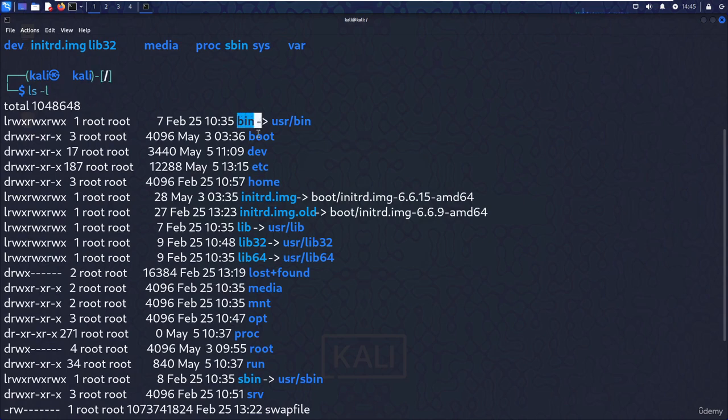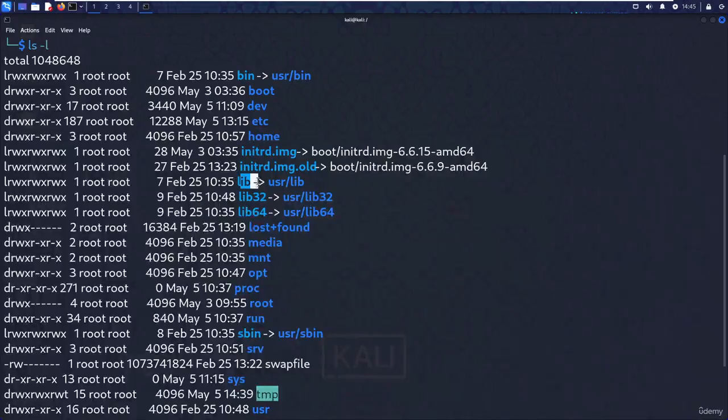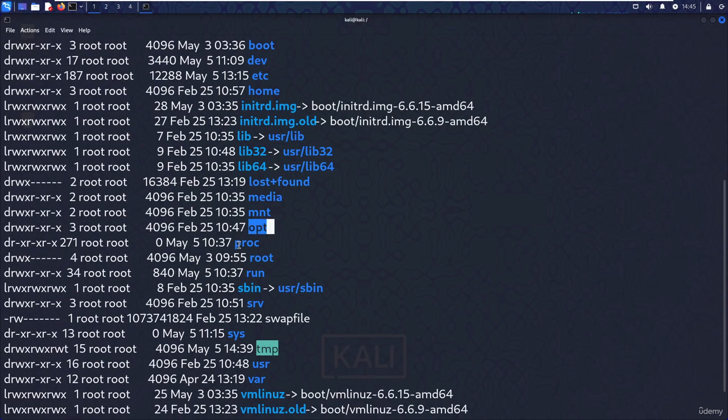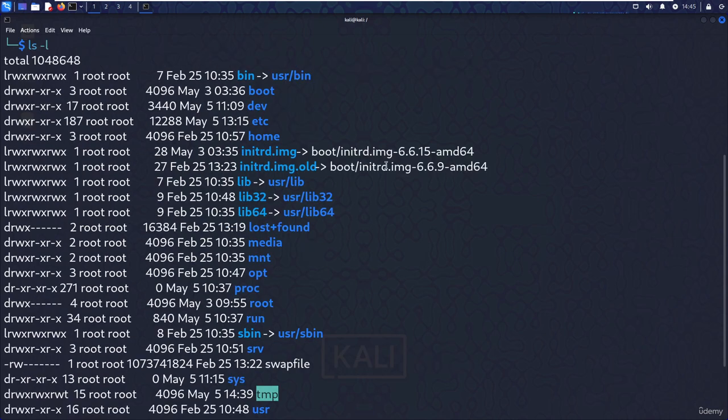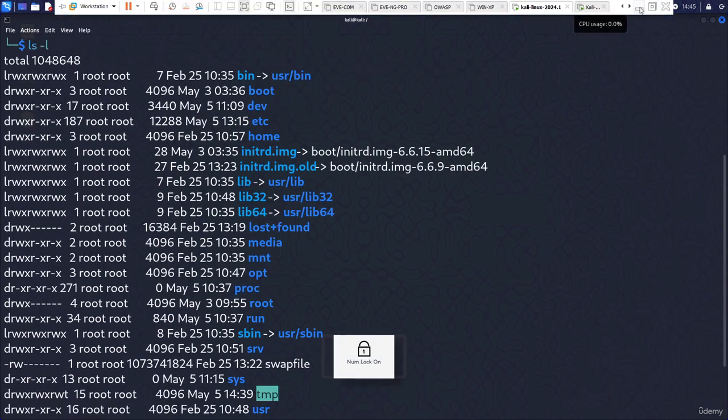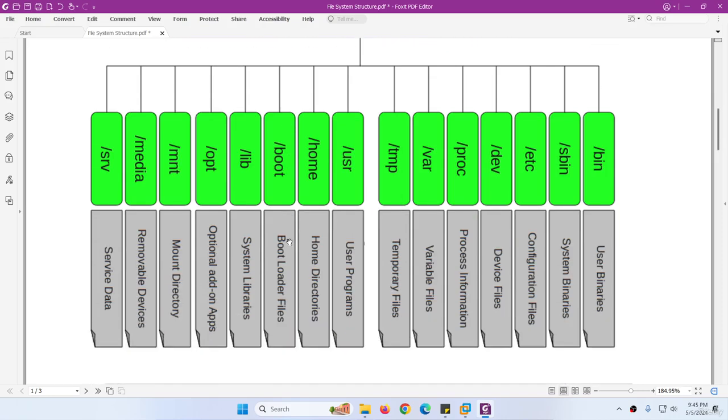Under the root you will find bin, boot, dev, etc, home, lib, media, mnt, opt, proc, root, run, srv, sys, usr, var, etc. So I showed you graphically as well as through the CLI. Let's discuss these one by one.